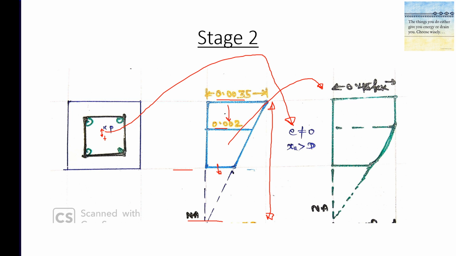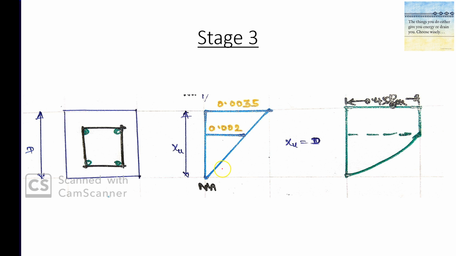Okay, we will next see a limiting case where the neutral axis just lies here. That means you see the section's dimension is D, XU equal to D, that is the depth of the neutral axis is nothing but the depth of the section. Okay, here the extreme fiber in compression experiences a strain value of 0.0035. How can we verify this? Using that same formula.